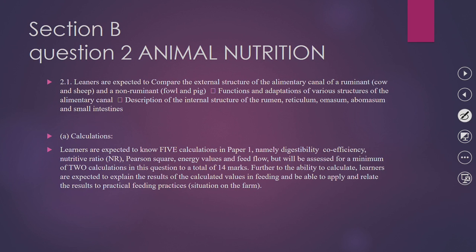Another thing you must take note of is a question that says classify, perhaps the alimentary canals, or you are given pictures and asked which alimentary canal they are. When it says classify, you must know that it means saying whether it is a ruminant or a non-ruminant, or it may say type of animal. What type of animal is that? Is it a ruminant or is it a non-ruminant? So that is classification and the types of animals.